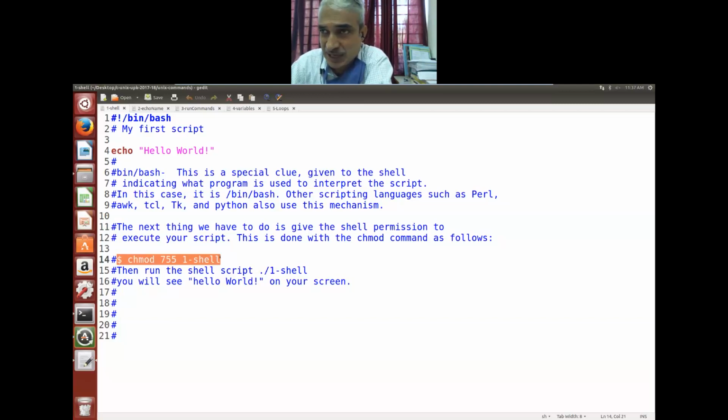Change mode is another command. 755, that one dash shell, you know what exactly it does. 742, 6 plus 1 is 7, read write execute for the owner. Then run the shell script as usual, dot slash the file name, and you will see hello world on your screen. Is it okay? Yes, sir.